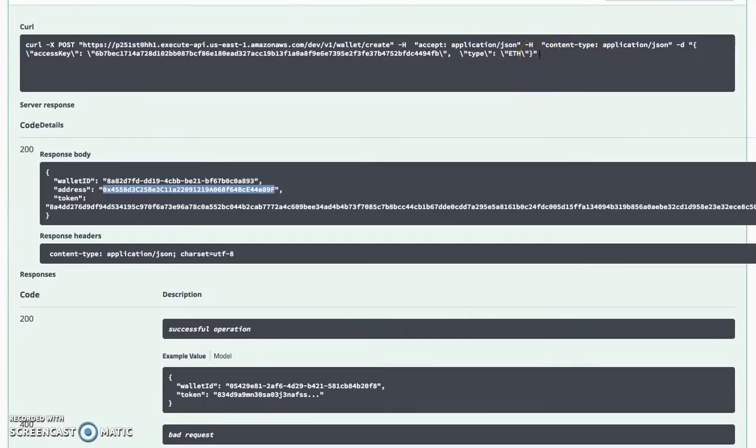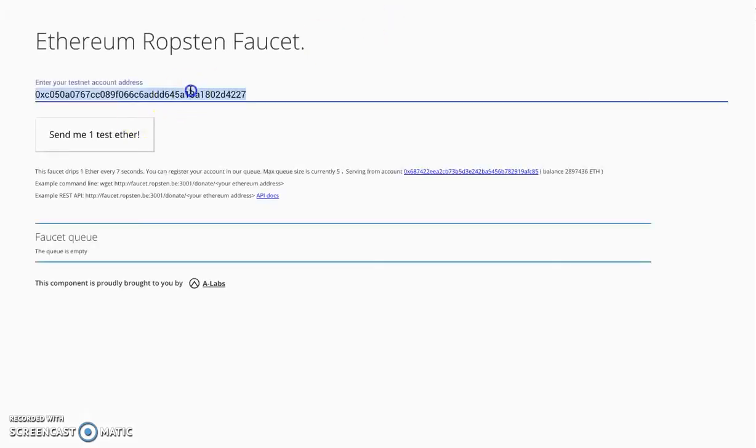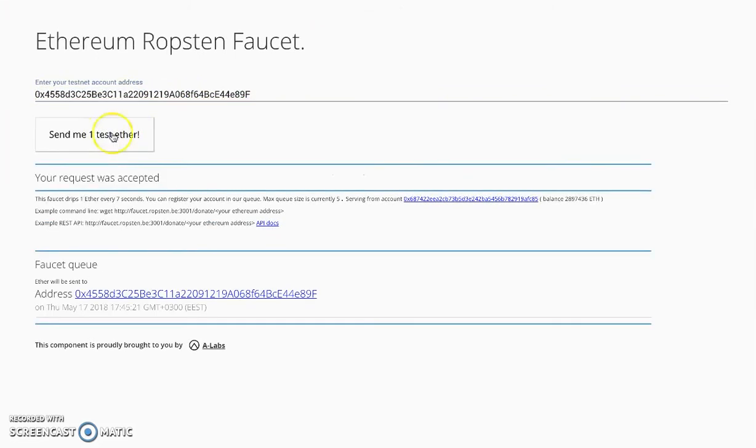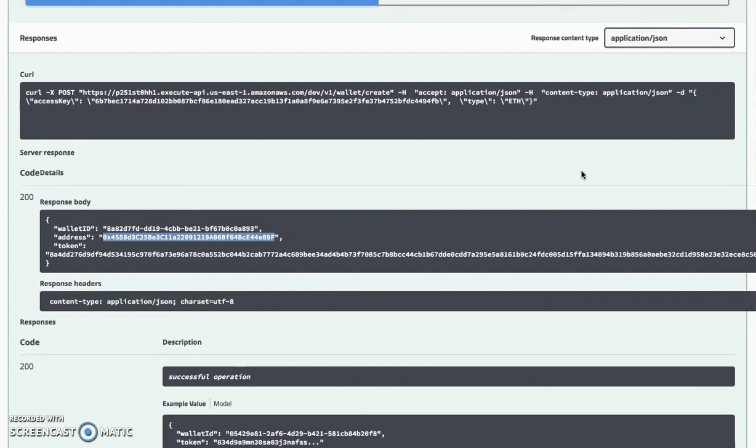So we have the new wallet. Let's send some ethers to the new wallet from the Ethereum test network. We should see the new transaction in the cloud logs.